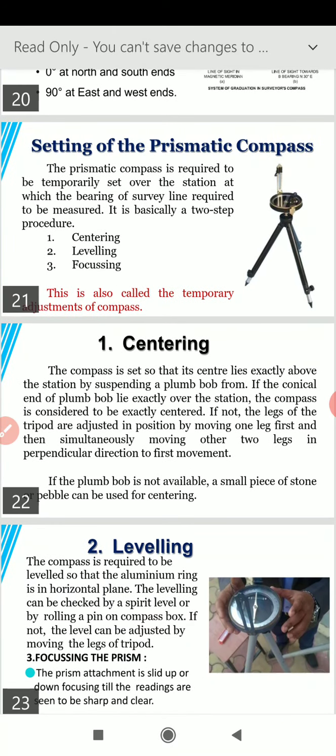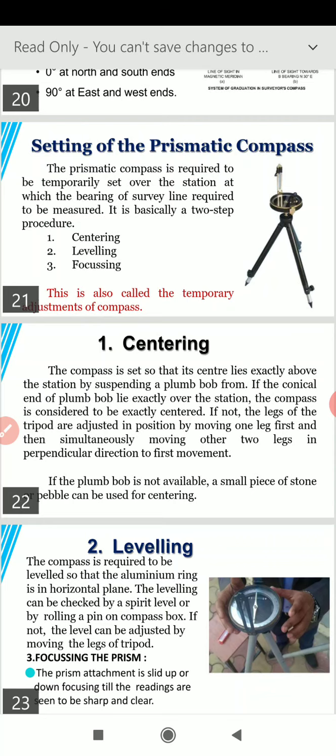The first step is centering. A compass is set so that its center lies exactly above the station by suspending a plumb bob from the center point. If the conical end of the plumb bob lies exactly over the station on the ground, the compass is considered to be exactly centered.